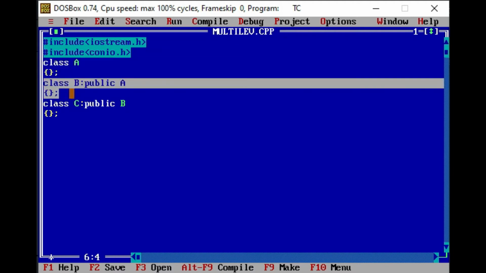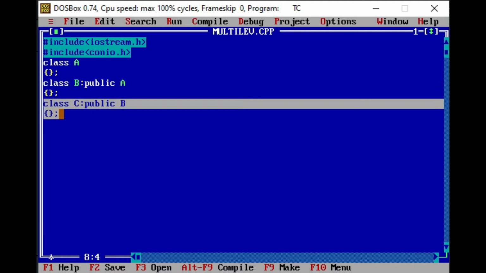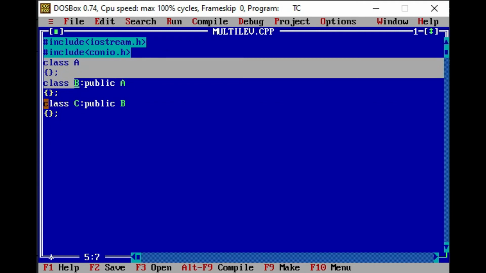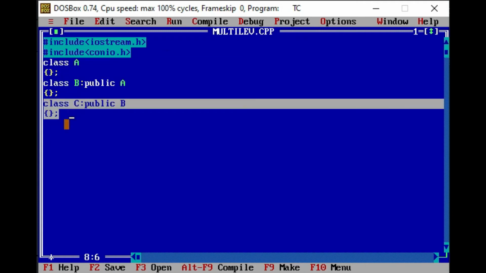So B class is already having now the properties of its own, and as well as the properties of A class, and whenever the class B is inherited into class C, it will be having the properties of both A and B as well as of its own. So class C is having the properties of class A, B and C. So with the help of the object of class C, we can access the properties of all the three classes.